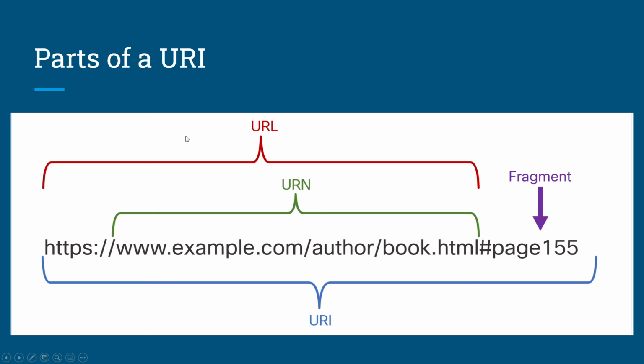These are the parts of a URI. This is the whole URI: https://www.example.com/author/book.html page 155. From https up until book.html, it is the URL, and without the https, it is just the URN. www.example.com is the host, and author/book.html is the path and file name.